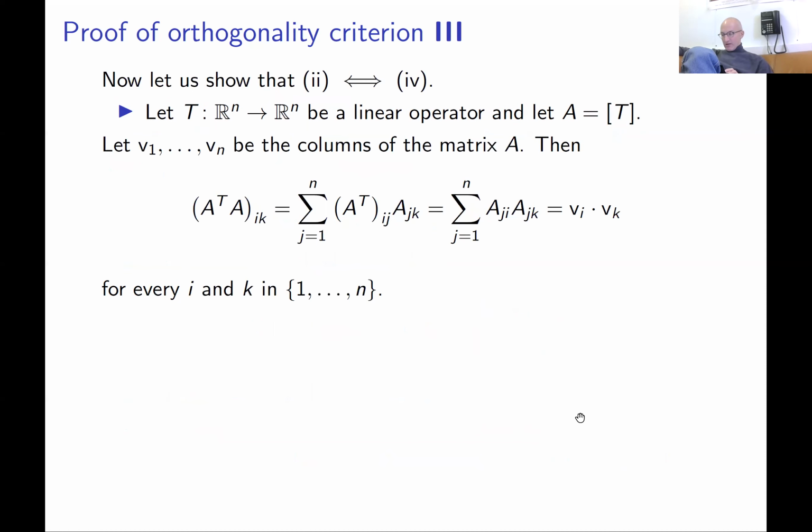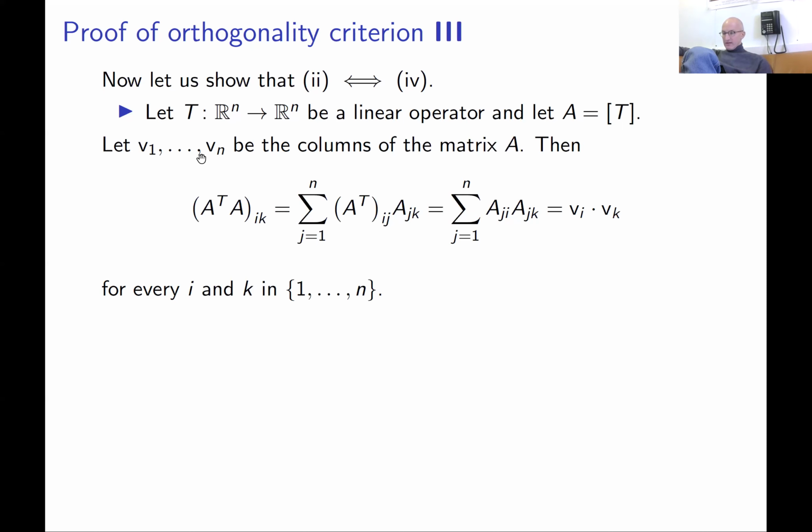Now let us check that 2 implies 4. Condition 2 says the columns of the matrix A are orthonormal, and condition 4 says A times A transpose equals A transpose times A equals identity.